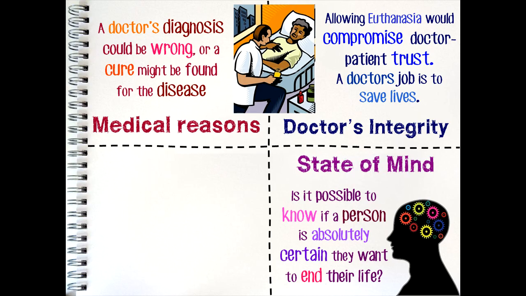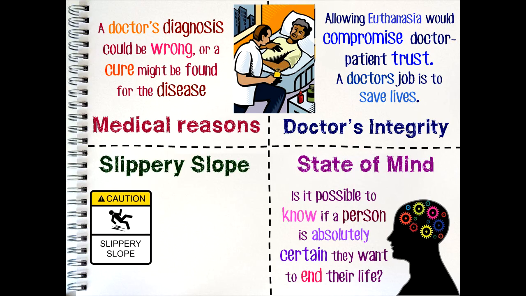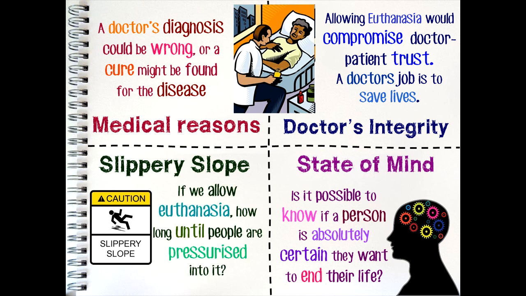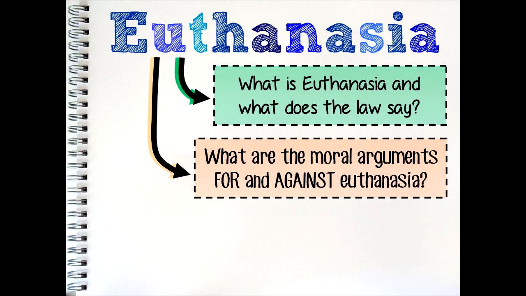Often seen as the biggest argument against euthanasia is the slippery slope argument. This states that if we allow voluntary euthanasia in very limited circumstances, over time it may lead to elderly people feeling pressurized into asking for it, or even family pressurizing parents or grandparents to ask for euthanasia for their own personal gain. So now we move on to the third section.